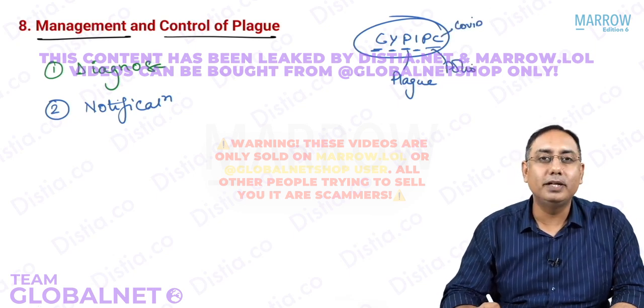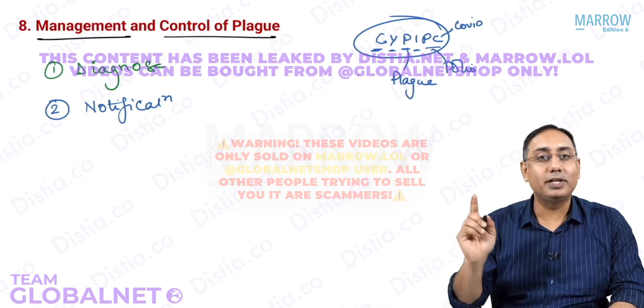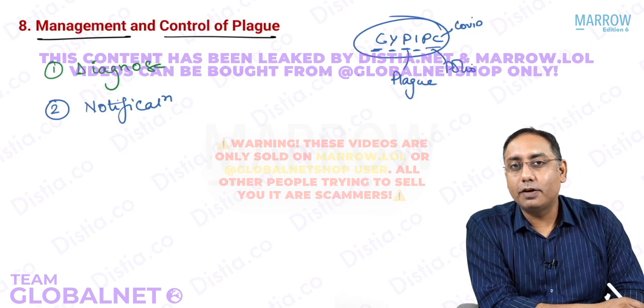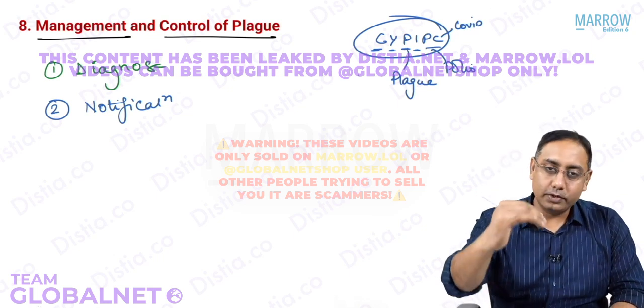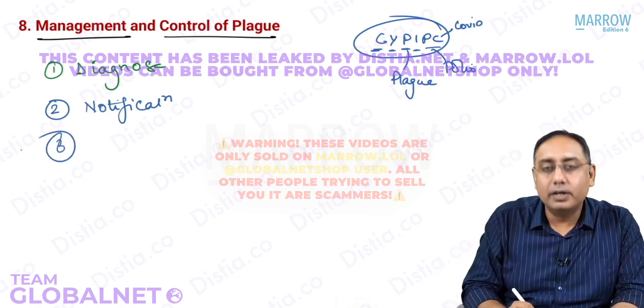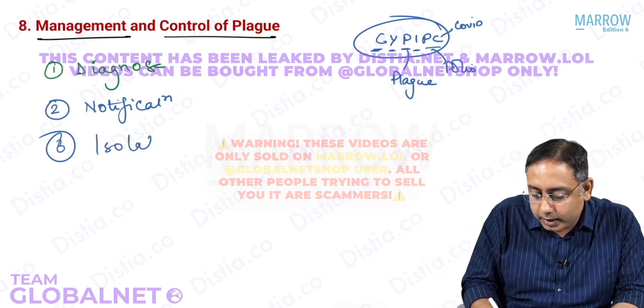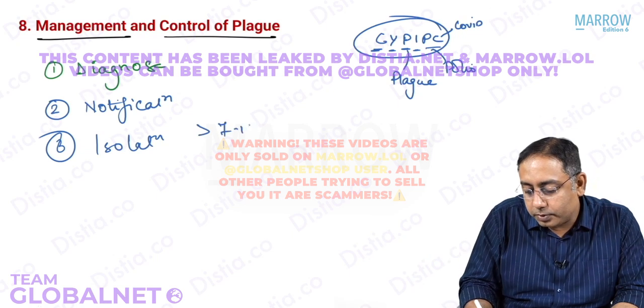These are some of the diseases which are under international health regulations and they need to be notified. So management of plague would first include diagnosis, then you notify. Third is you isolate that patient. You have to do mandatory isolation of the patient for more than 7 to 10 days.